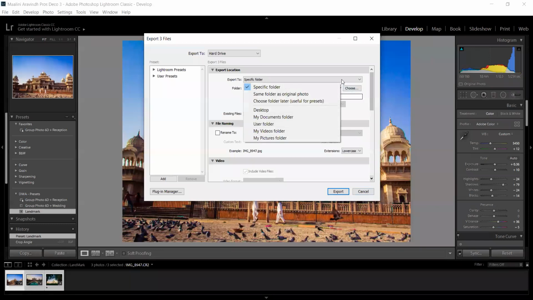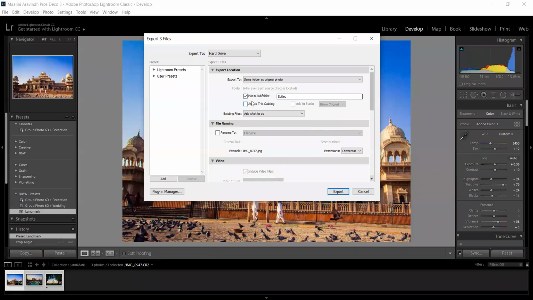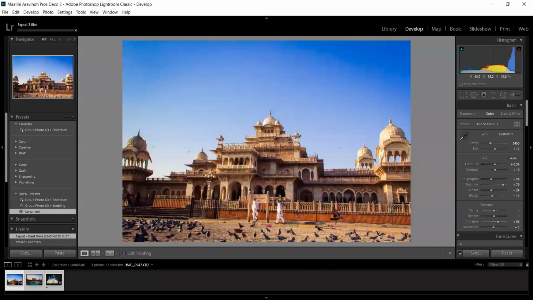So now I'm going to export it to the same folder of the original photo, and I'm going to give it a new name. Choose a different name for an exported file, because otherwise it will create duplicates. And I'm clicking export and it will export the images.